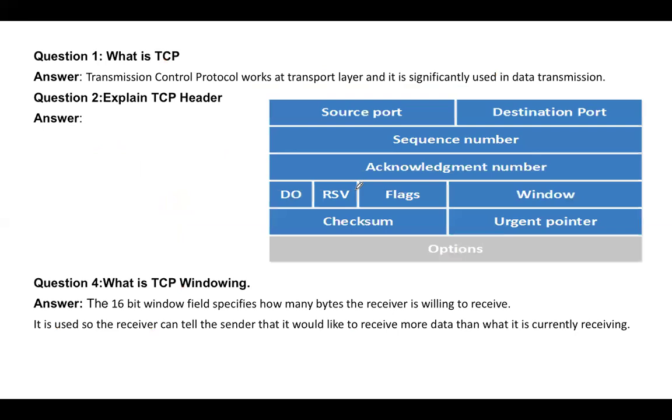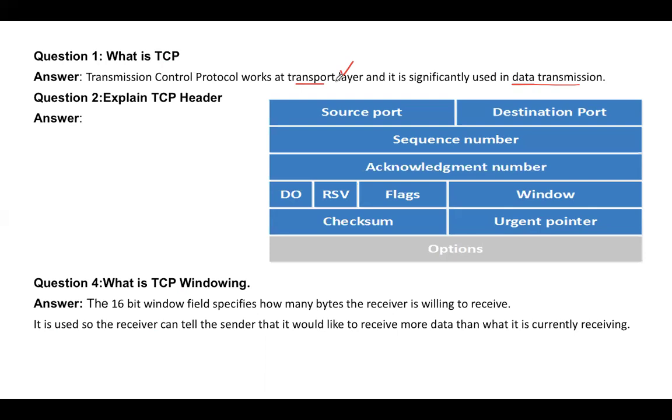The first question they ask is actually, what is TCP and at which layer does it work? Okay, so the Transmission Control Protocol works at the transport layer, layer 4, and it is significantly used in data transmission. So this protocol works at the transport layer. That's pretty much a common question and answer.